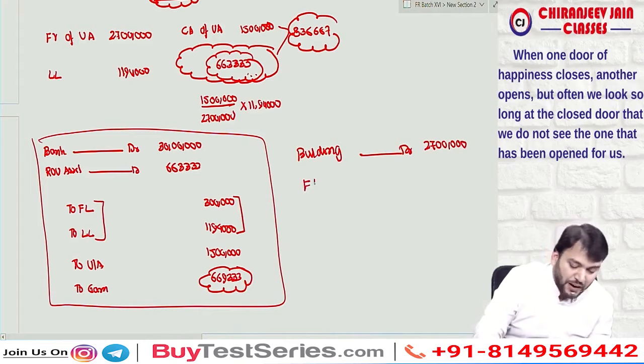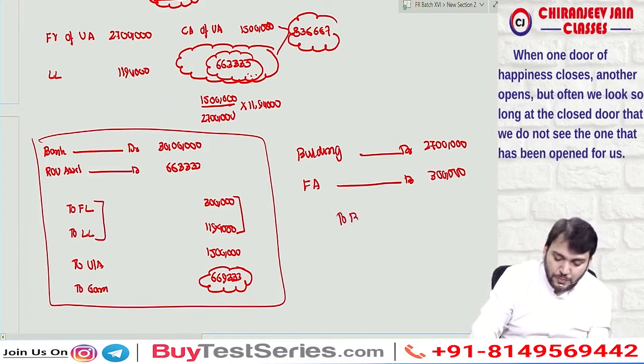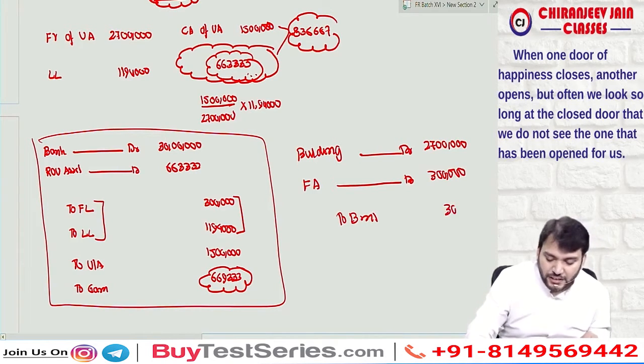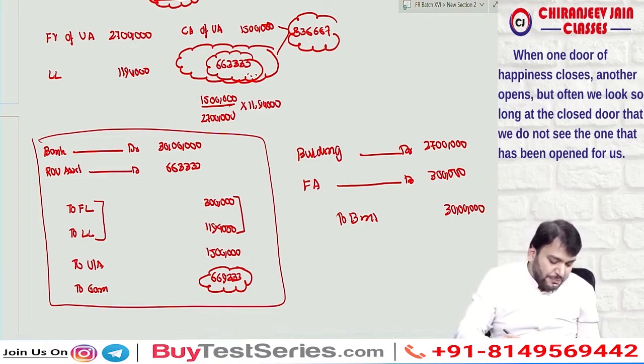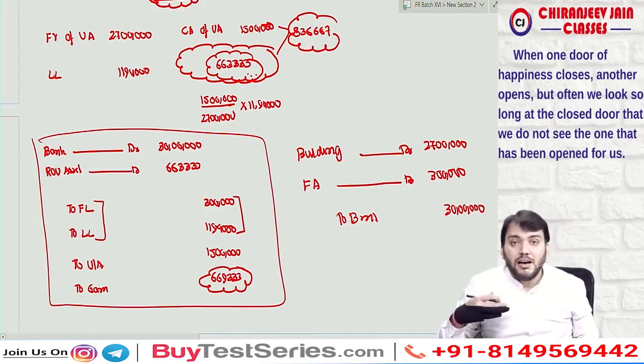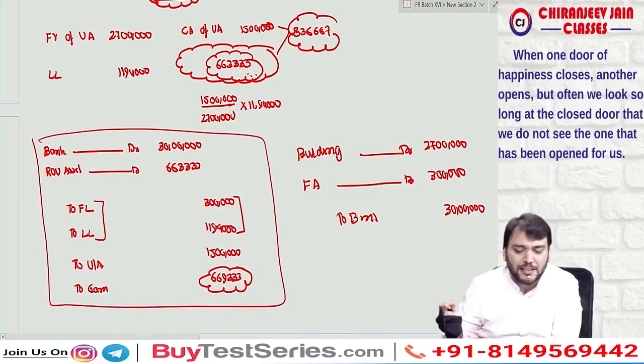One financial asset will come, that is 3 lakh. And payment to bank is 30 lakh. Because this is an operating lease, the total lease payment will be recognized as income on SLM basis, unless some other systematic or appropriate method is available.